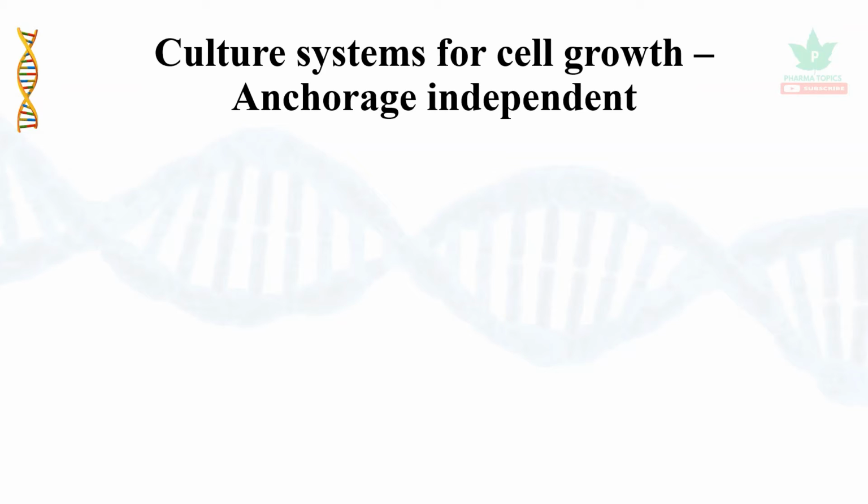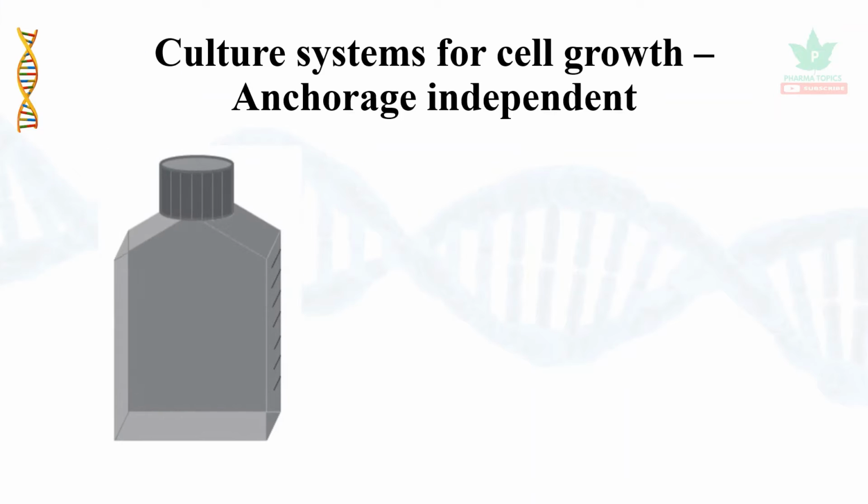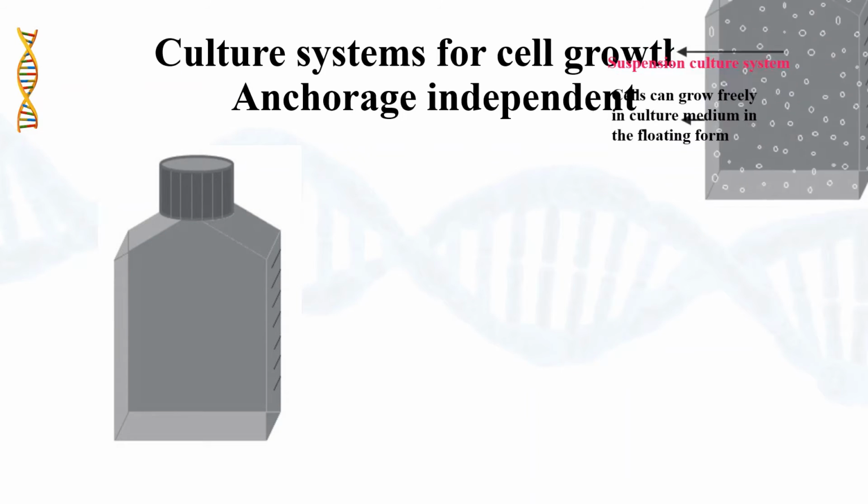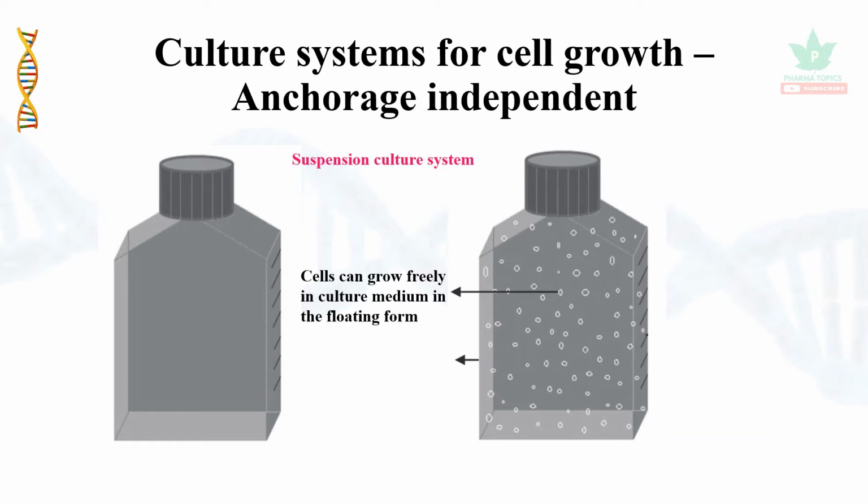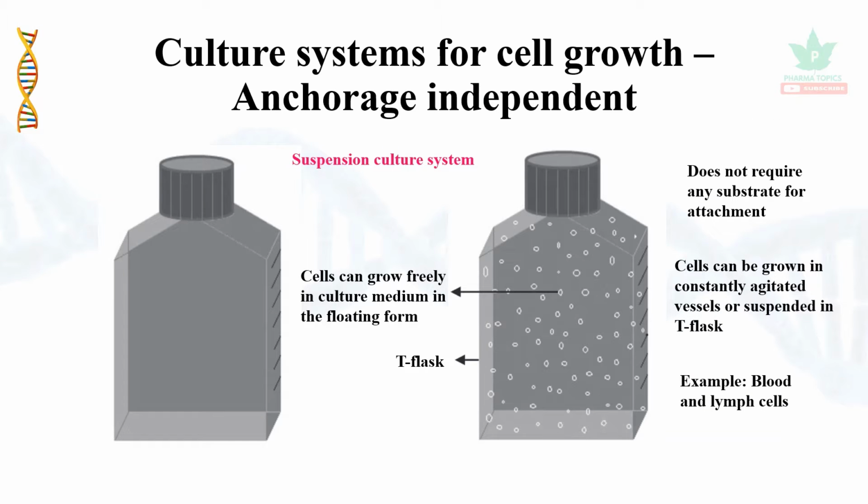The next culture system for cell growth is anchorage independent. They don't need any support for growth, so they may be grown in bottles. It is also called a suspension culture system. The cells can grow freely in the culture medium in floating form, and the type of flask used is the T flask, for example. They do not require any substrate for attachment. The cells can be grown constantly with agitation in the vessel or suspended in the T flask. Examples are blood cells and lymph cells, and they are all anchorage independent cells.